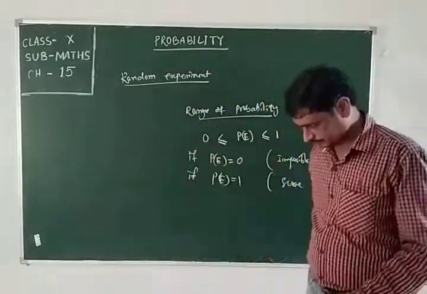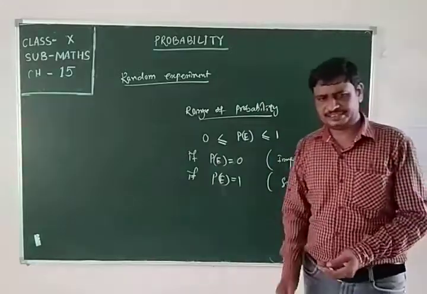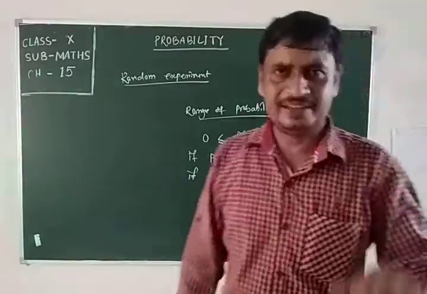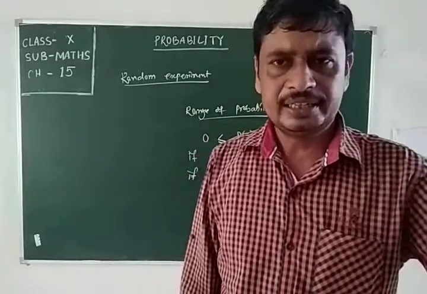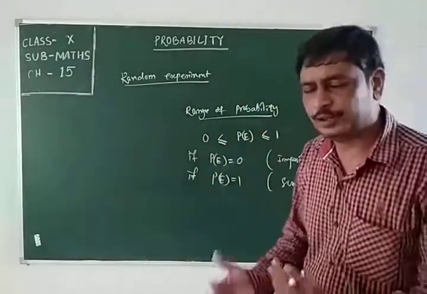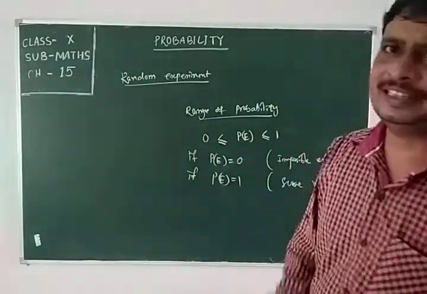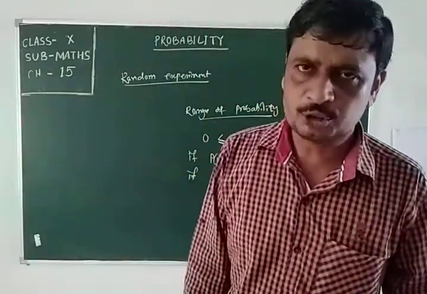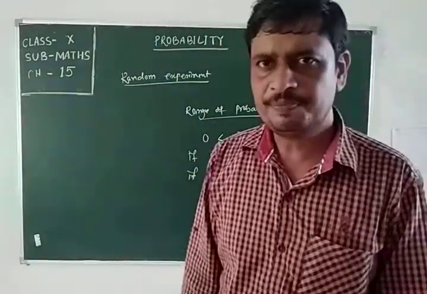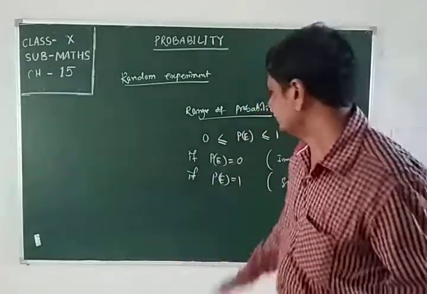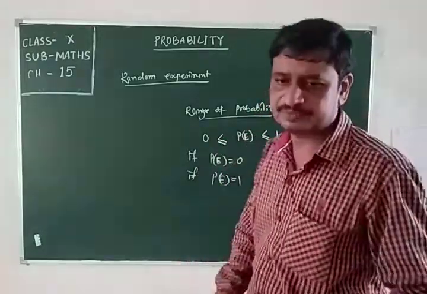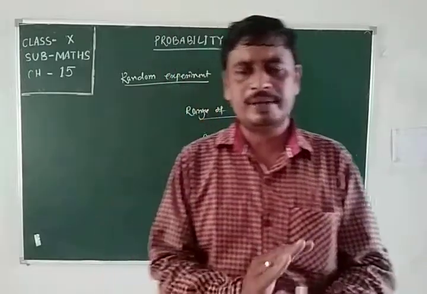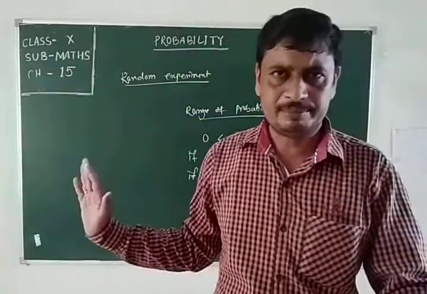Like, if you want to get 7 in the throwing of a die, you can't get that 7. The probability of getting 7 in case of throwing a die becomes 0. Such an event is called an impossible event.